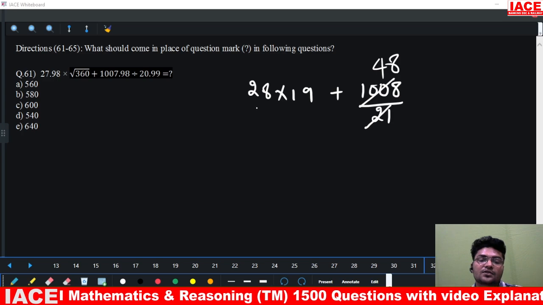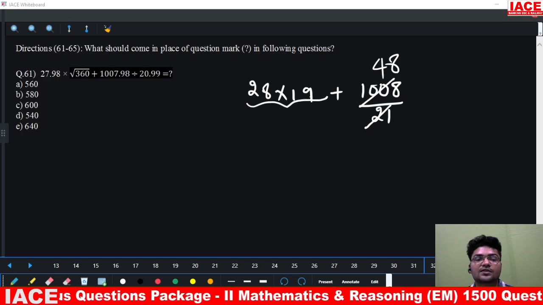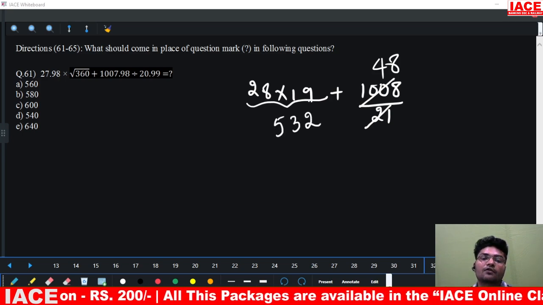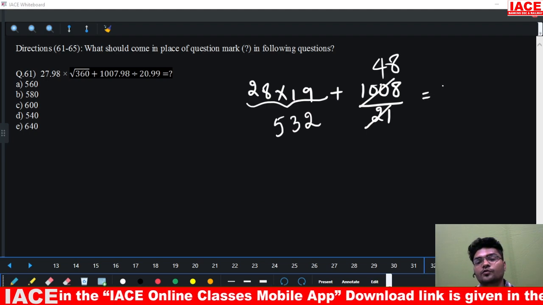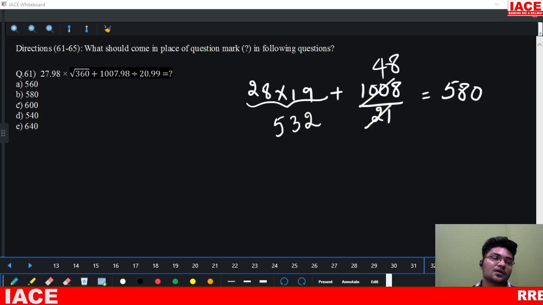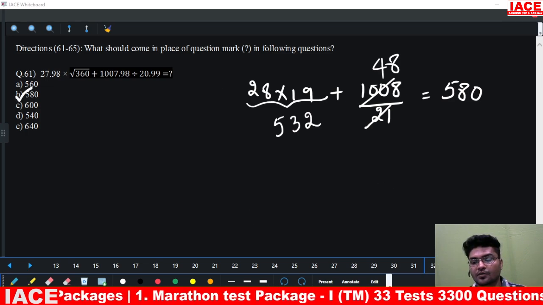This comes out to be 28 into 20, 560, minus 28, 532. Now 532 plus 48 comes out to be 580. 580 means the correct option is option B.